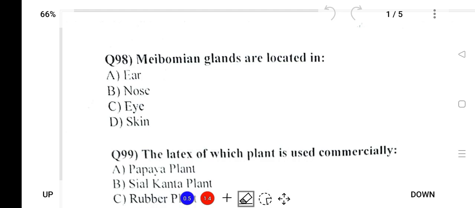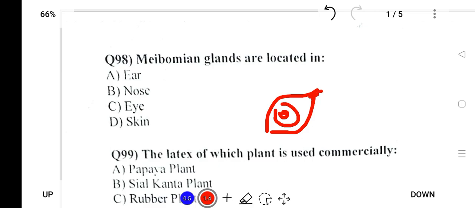Question number 98. Meibomian glands is located in. If this is the eye, the meibomian gland is located near the eye, so the answer will be eyes.